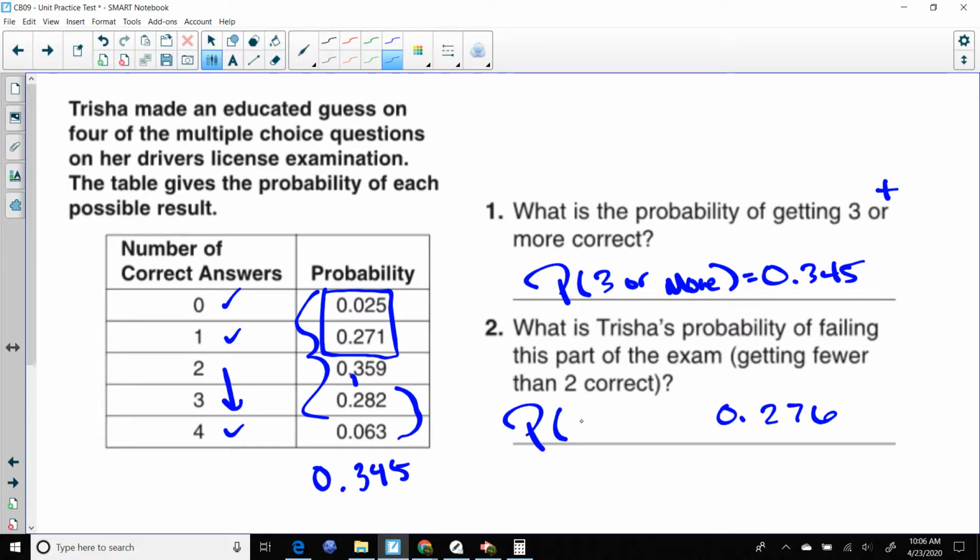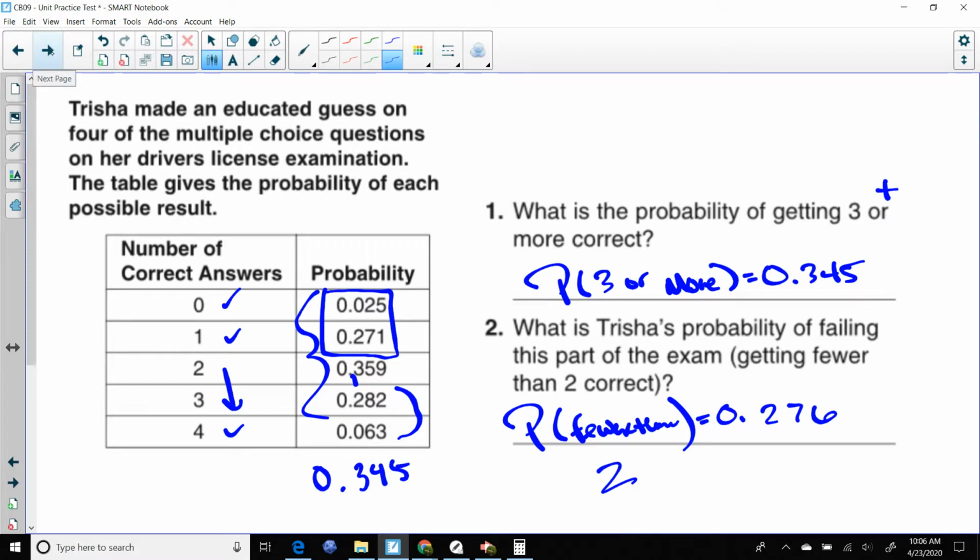This is the probability that they would get fewer than 2 correct. All right, so that's how that one would work. Those would be the answers for those particular questions. If you got that right on your own, fantastic. If you didn't, I'd go back and practice other examples from that particular lesson.